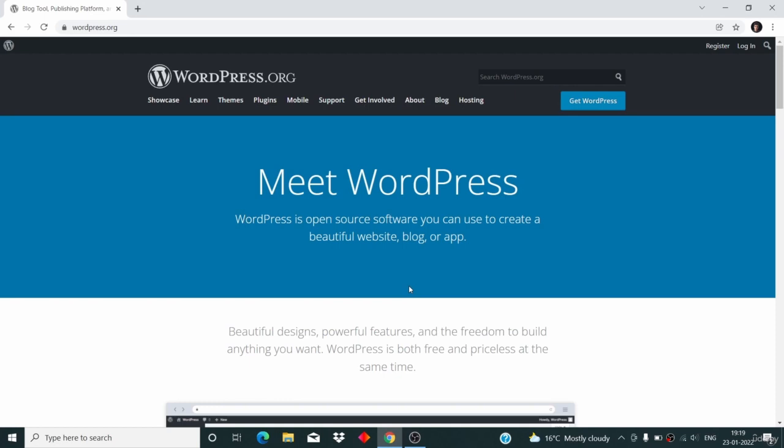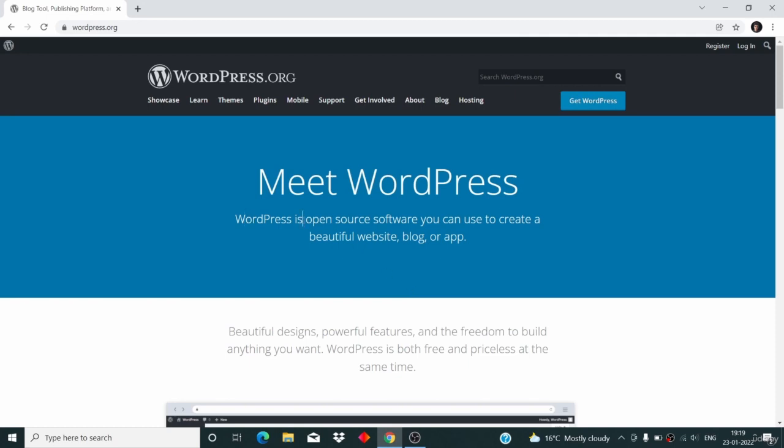For example, Microsoft PowerPoint is a wonderful software and it helps you to create PowerPoint presentations. Microsoft Excel helps you to create spreadsheets, right? Adobe Premiere Pro helps you to edit videos. Just like that, WordPress is a software, and instead of editing videos, creating spreadsheets, or creating PowerPoint presentations, WordPress is used to build websites. It is used to build blogs. It is used to build web applications.